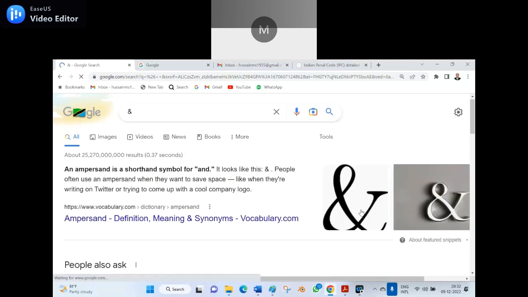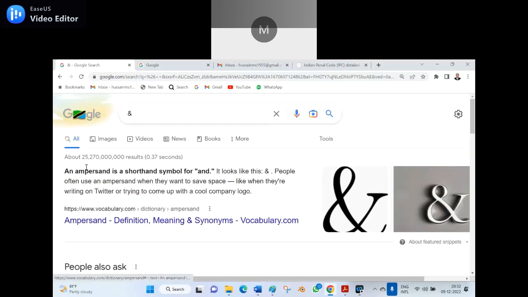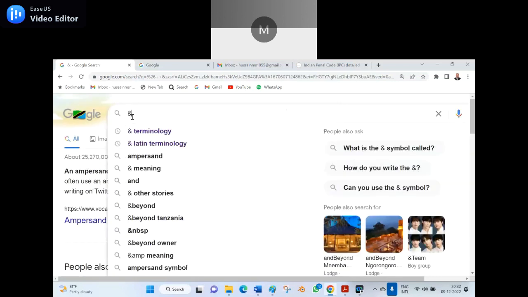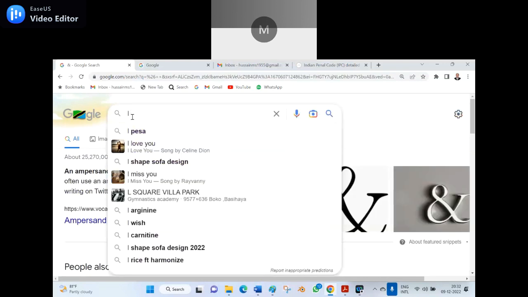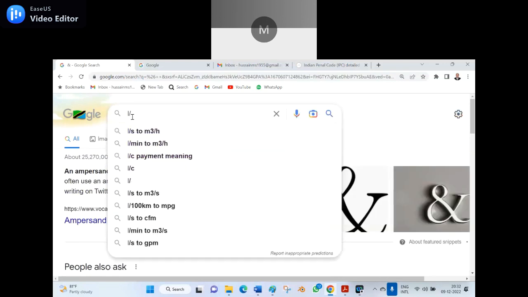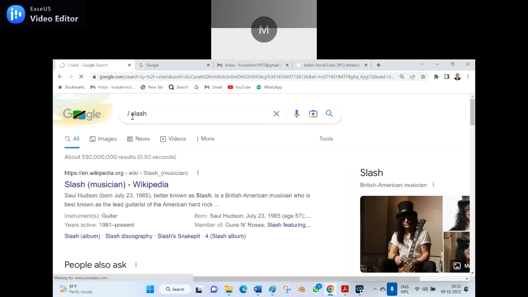Did you see now on the screen? What is written here? Ampersand. Only Professor Hussain's students can make it out. Other people, hapana, hapana, hapana means no, nothing. Now I am writing slash. What is the style of saying slash?